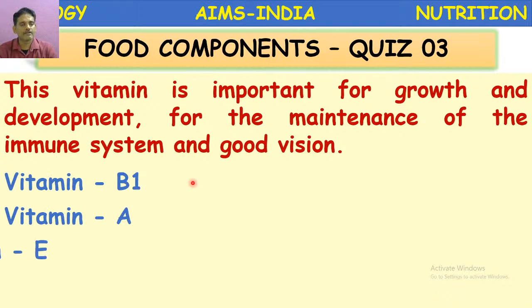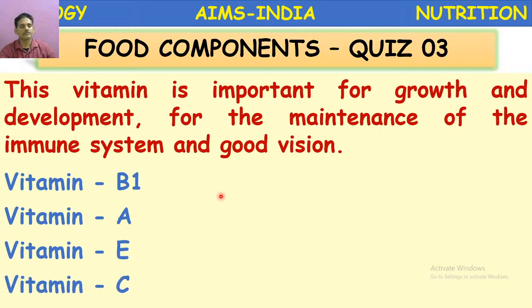Vitamin B1, vitamin A, vitamin E, and vitamin C. So we have thoroughly revised the vitamins so far. So you can answer in the live chat. Which vitamin is important for growth and development and maintains the immune system and good vision? Good vision is added here.